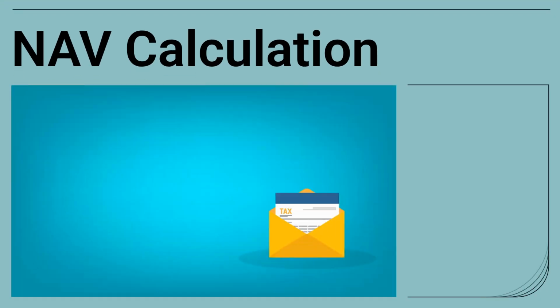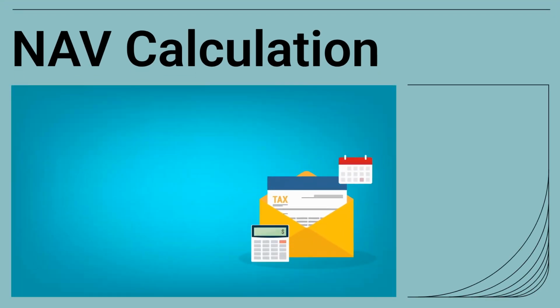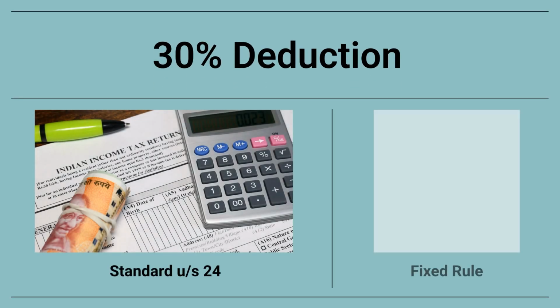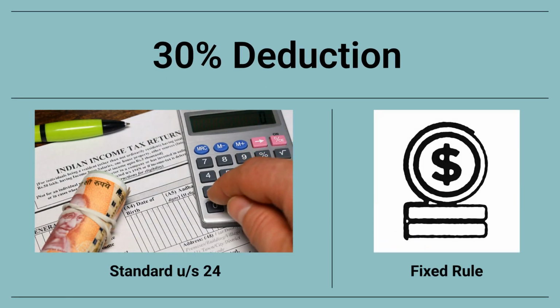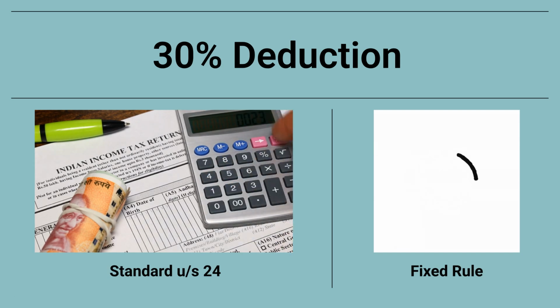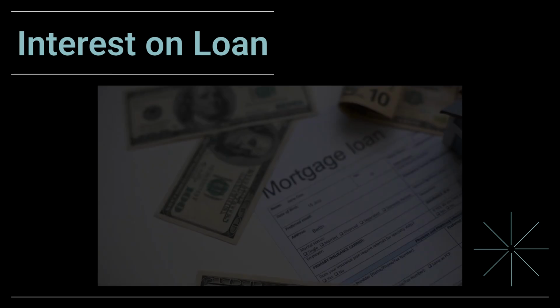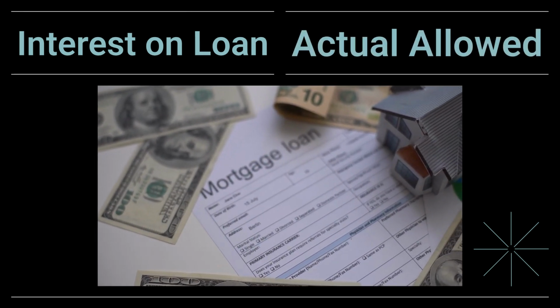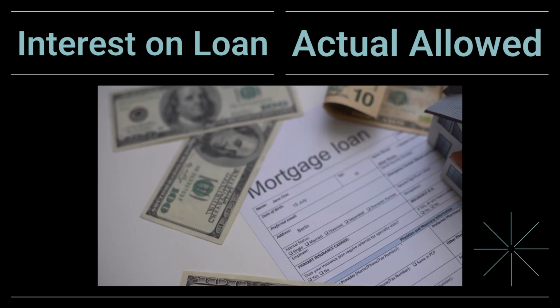Step 2. Net annual value is calculated as GAV minus municipal taxes paid by the owner. Step 3. Deductions under Section 24 include a fixed rule. A 30% standard deduction on the NAV is always allowed. Another vital deduction is the interest on home loan, where the actual interest paid is allowed as a deduction under Section 24. Here's a critical concept, often tested in ICAI exams: the impact of property vacancy.